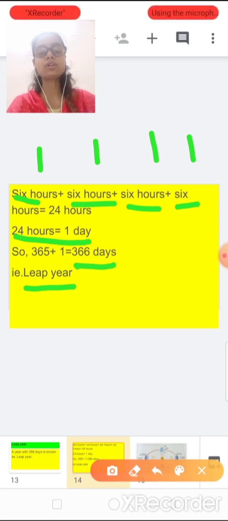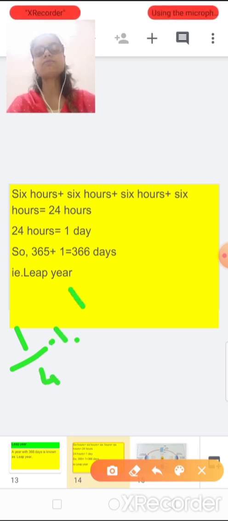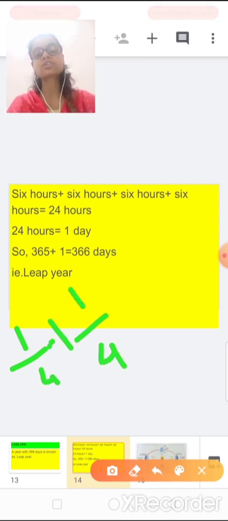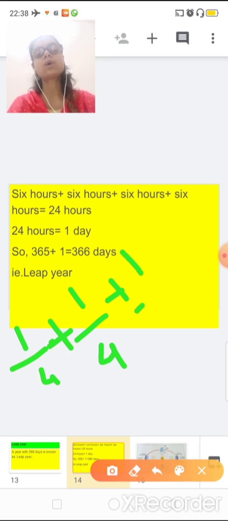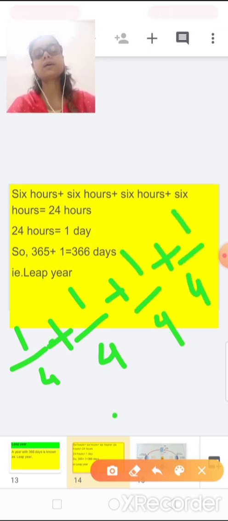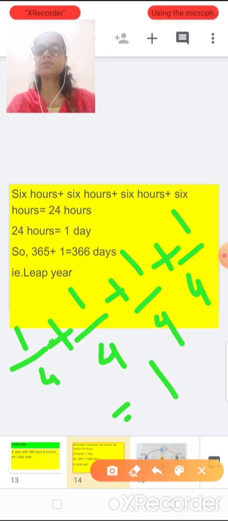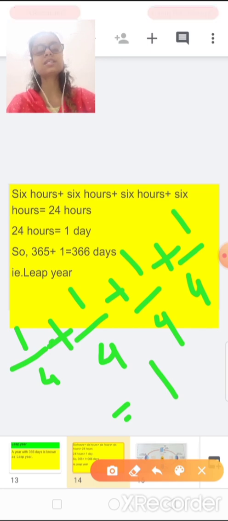I hope you all understand this concept. In fractions also, 1/4 plus 1/4 plus 1/4 plus 1/4 becomes 1 after 4 years. That's why after 4 years a leap year comes, and it has 366 days.